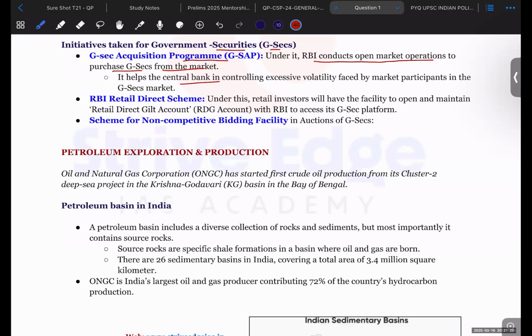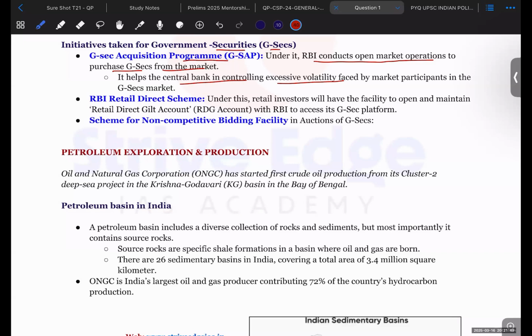Okay, it helps the central bank in controlling the excessive volatility faced by market participants. So what actually happens whenever the inflation is very high and the government and RBI want to suck in the money? RBI sells the government securities and takes up the money.